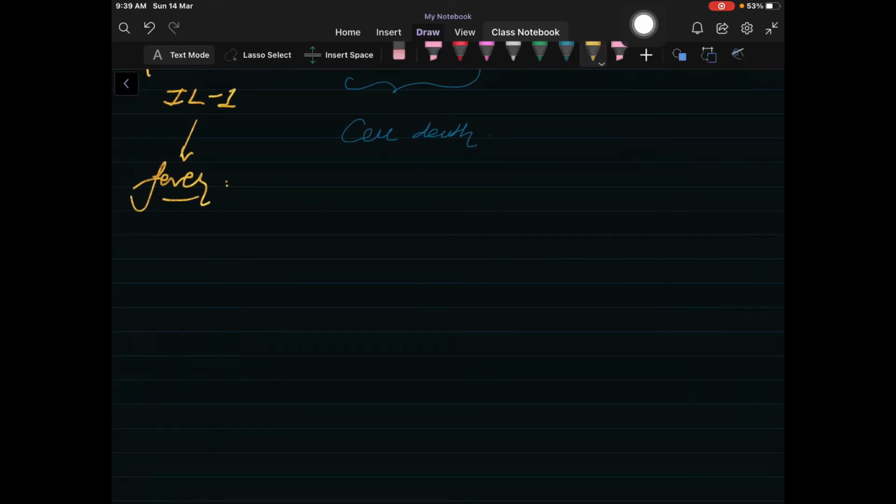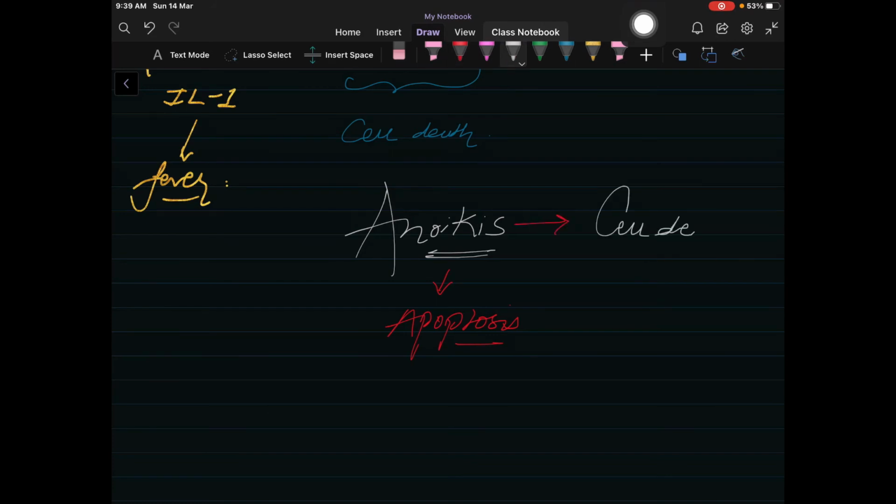And last, we discussed a new topic, that is anoikis. Remember, anoikis is a type of apoptosis. Here the cell dies because of, note this point, the loss of natural environment.